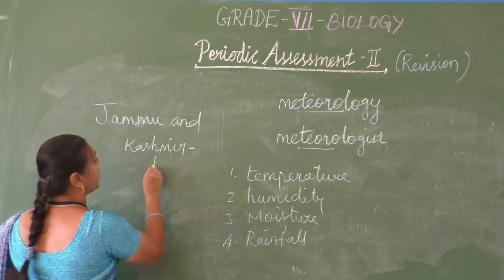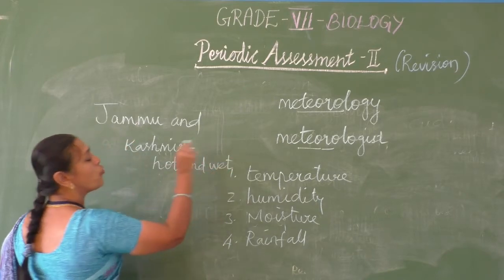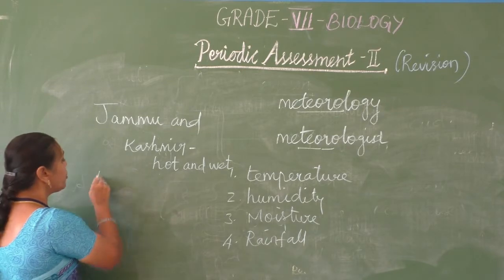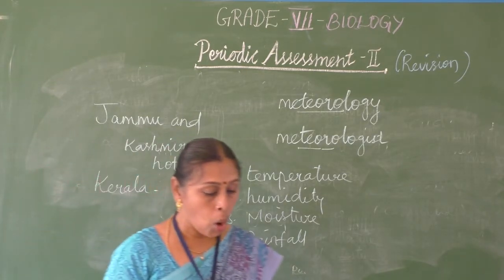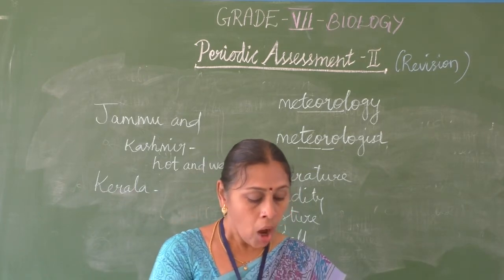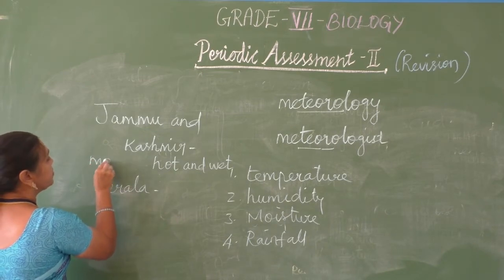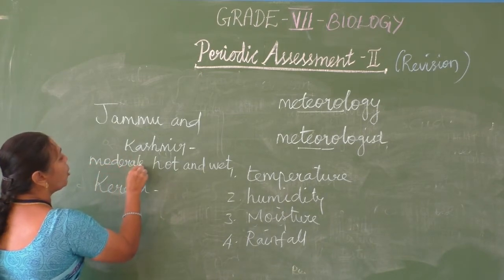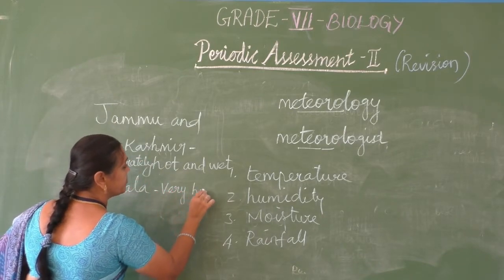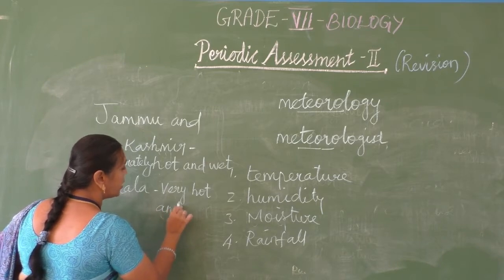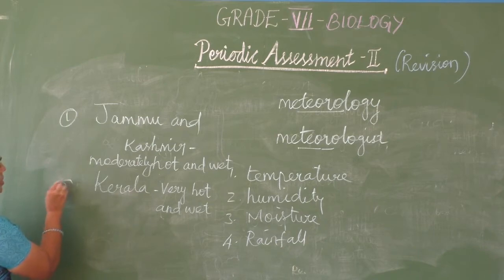Moderately hot and wet climate because of the snowfall and all. Then what about Kerala? They also have a hot climate, very hot and wet. This is moderately hot and wet, then Kerala very hot and wet.